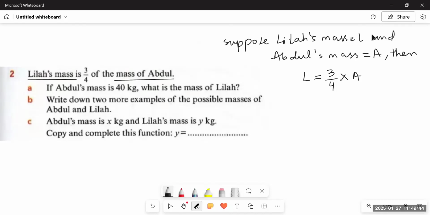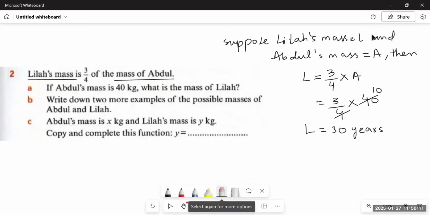So if Abdul's mass is 40 kg, what would be the mass of Leela? We will do the same. We will simply multiply 3 upon 4 by 40, simplify it and we will get the answer. 4 ones are 4, 4 tens are 40. Now multiply 10 by 3, you will get 30. It means Leela is 30 years old if Abdul is 40 years old. Sorry, we are talking about mass, it's not years. It means if Abdul is 40 kilograms, then Leela would be 30 kilograms, if the relation between the two is 3 upon 4 of the mass of Abdul.